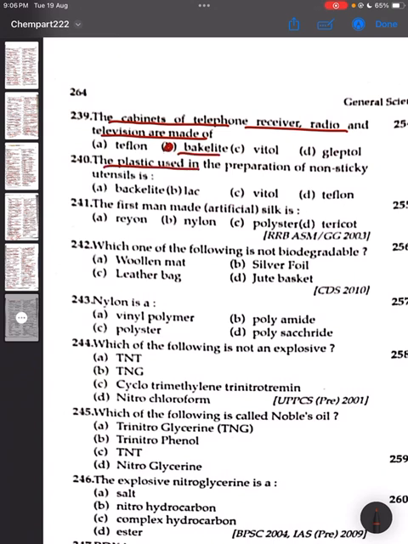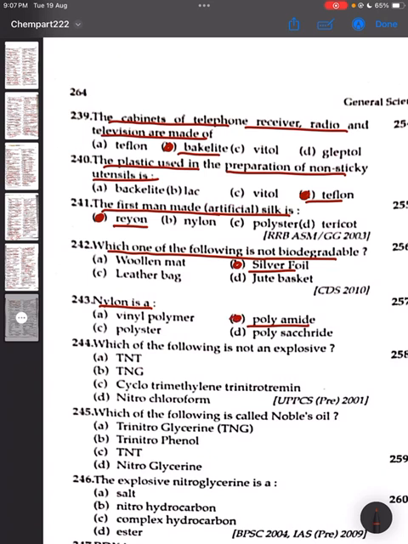240, the plastic used in the preparation of non-sticky utensils is Teflon, option D is the correct answer. The first man-made artificial silk is rayon, option A is the correct answer. Which one of the following is not biodegradable? Silver foil is not biodegradable, option B is the correct answer. Nylon is a polyamide, option B is the correct answer.